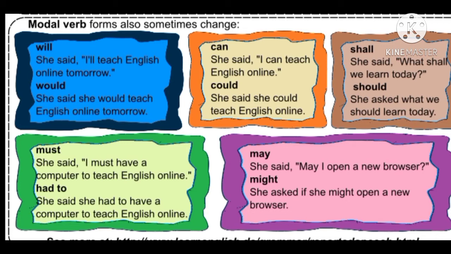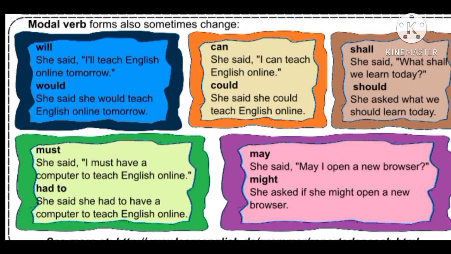Now let us look into the examples also. She said, I will teach English online tomorrow. The answer is, she said she would teach English online tomorrow. Then, she said, I can teach English online. She said she could teach English online. Shall. She said, what shall we learn today? She asked what we should learn today.